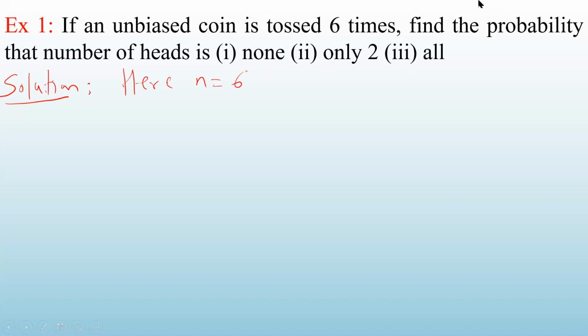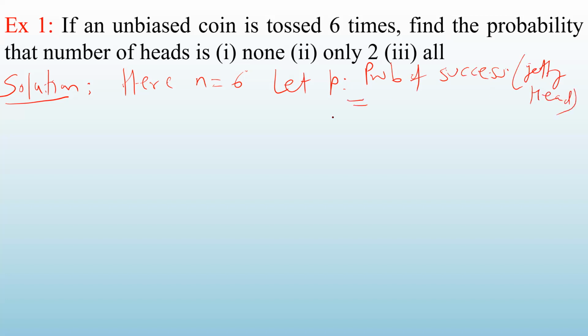So let us define p as the probability of getting head. The success we define as getting head. So let p be the probability of success. What is the meaning of success? Getting head. And you know that when you toss a coin, the probability of getting head is 0.5, that we know.